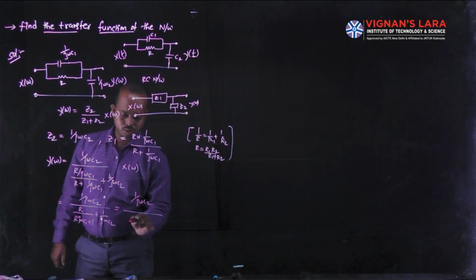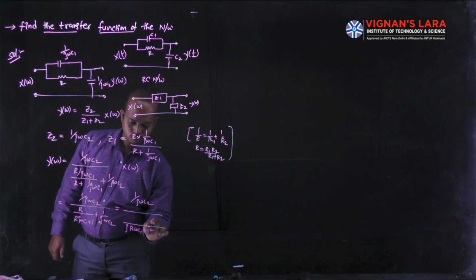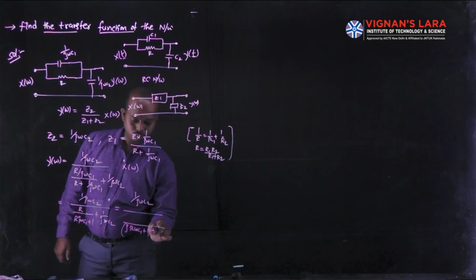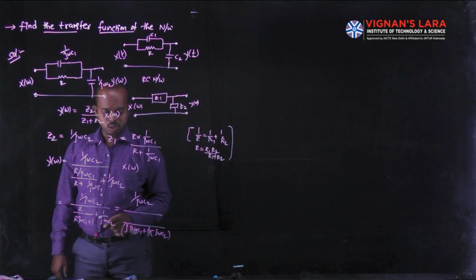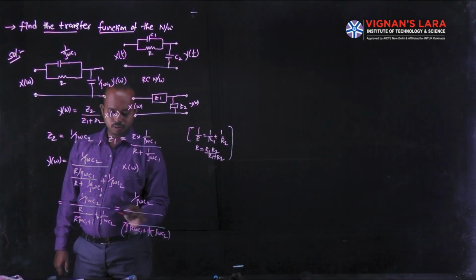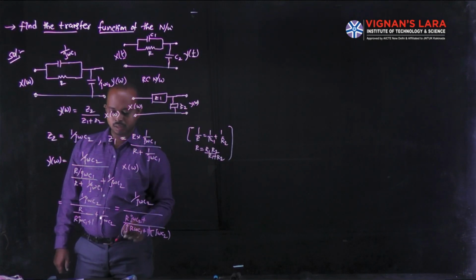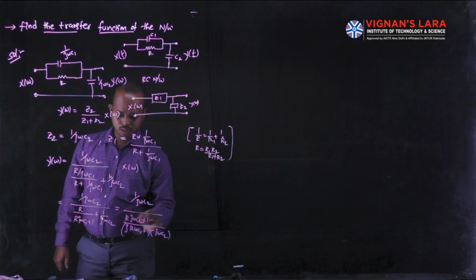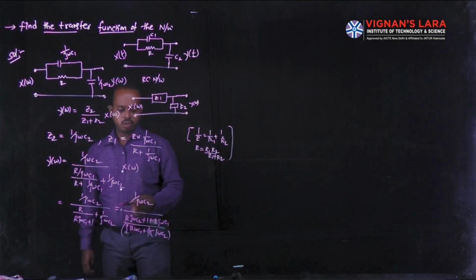Here the LCM is R jωC1 plus 1, into jωC2, and the next quantities are R into jωC2 plus 1 plus R jωC1. Here you can see any terms that cancel, you can cancel.